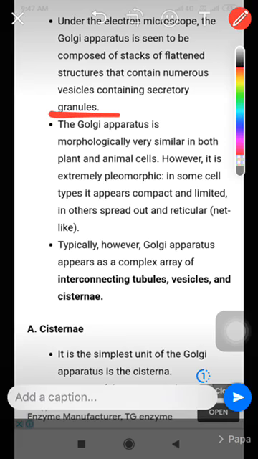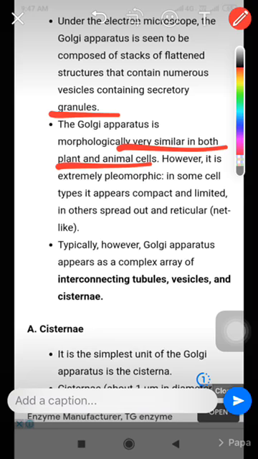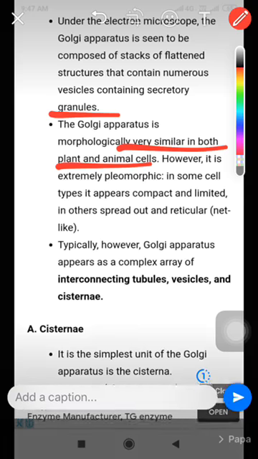The Golgi apparatus is morphologically very similar in both plant and animal cells. As you know, the Golgi apparatus is present both in a plant cell as well as in an animal cell, and it is very similar in both. However, it is extremely pleomorphic.